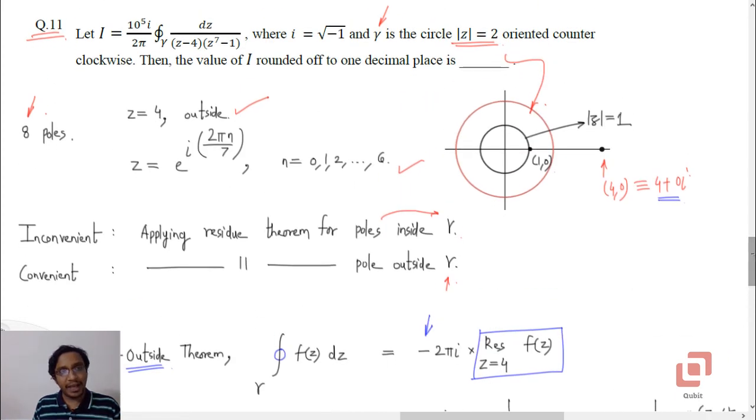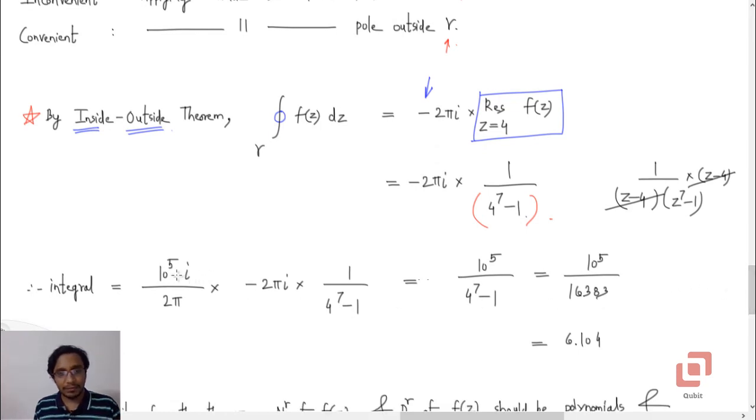Now the integral already has the factor 10 to the power 5i upon 2 pi. So this integral will be 10 to the power 5i upon 2 pi into minus 2 pi i into 1 upon 4 to the power 7 minus 1. 2 pi will go, i squared will be minus 1, and it will make this sign positive as well, minus 1 into minus 1 is plus 1. So the final answer is 10 to the power 5 upon 4 to the power 7 minus 1, which is 16,383. On dividing, you will get 6.104.